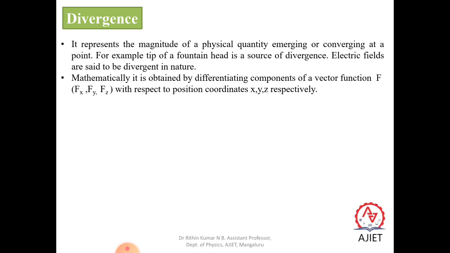So mathematically, it is obtained by differentiating the components of a vector function f, that is fx, fy and fz acting along the x-axis, y-axis and z-axis, with respect to the position coordinates x, y and z.